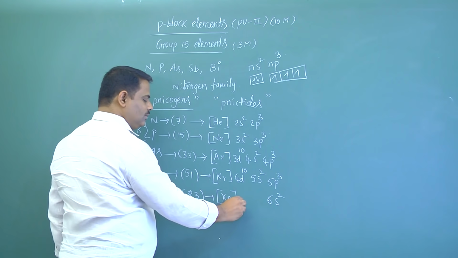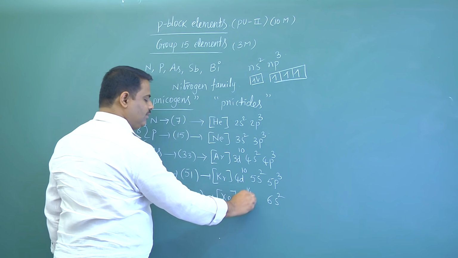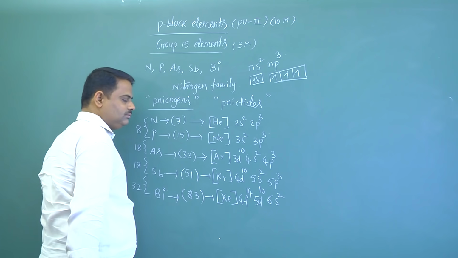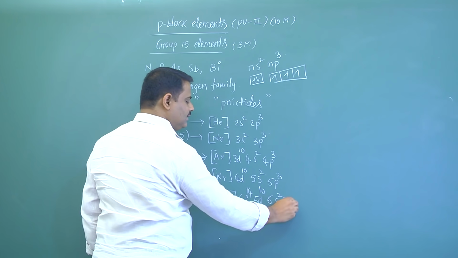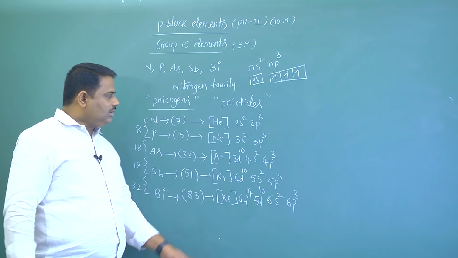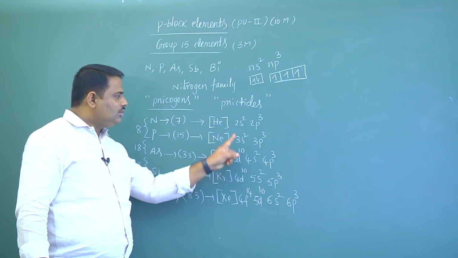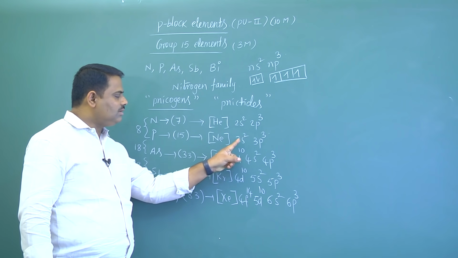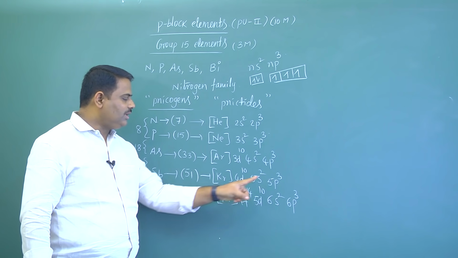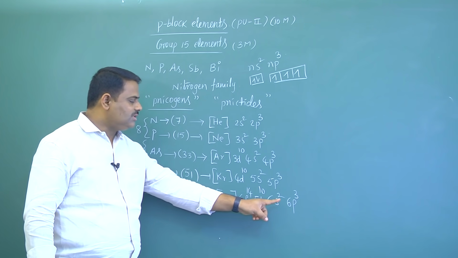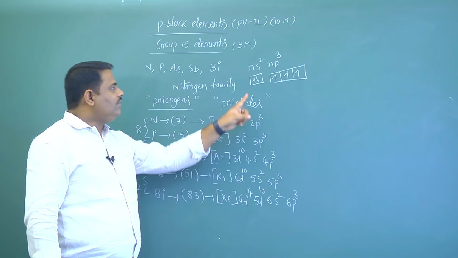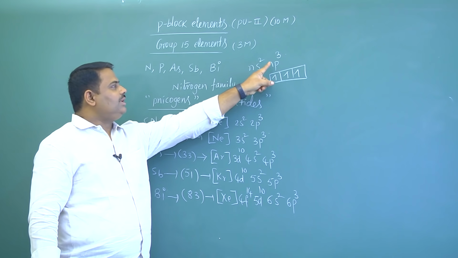After 6s2, next electron enters into 4f, next 5d, and last 6p. Now see all these electronic configurations: 2s2 2p3, 3s2 3p3, 4s2 4p3, 5s2 5p3 and 6s2 6p3. That's why the general electronic configuration is ns2np3.